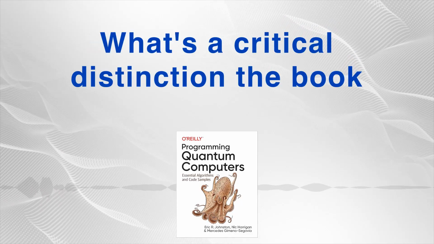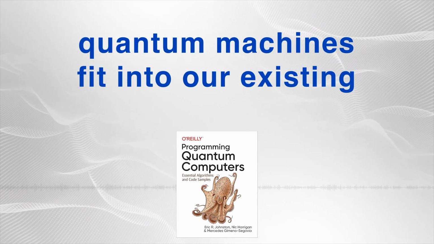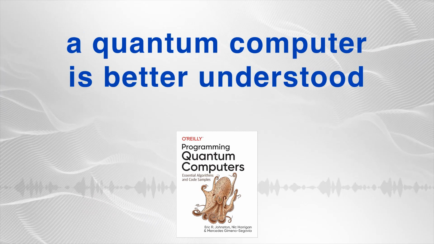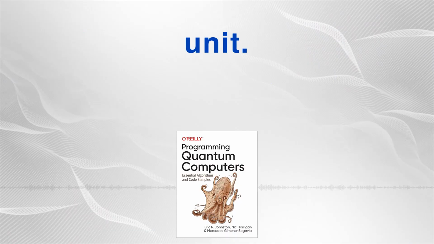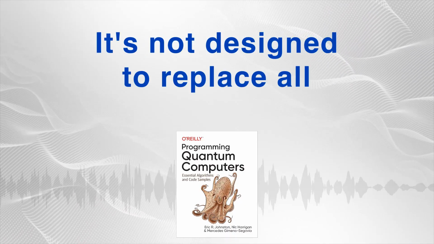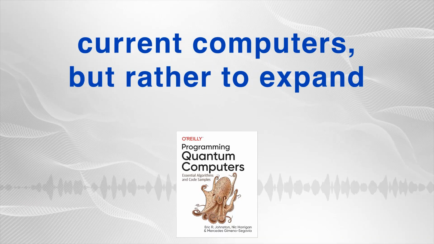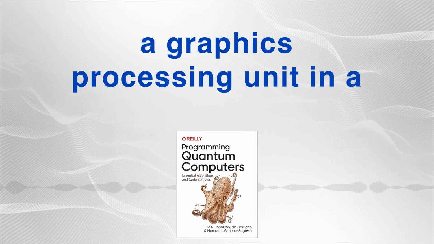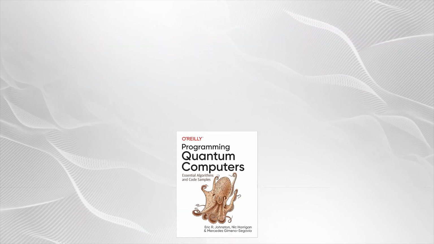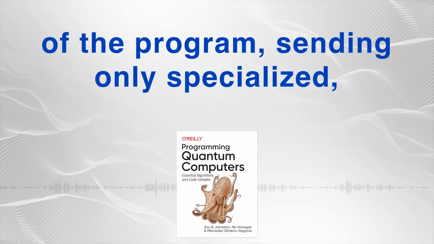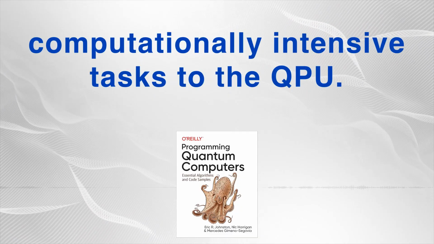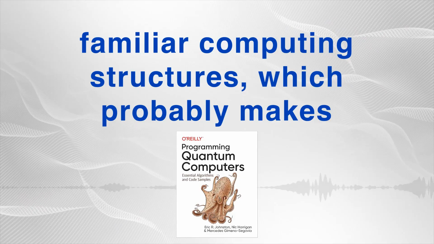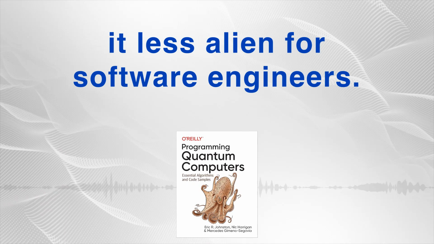What's a critical distinction the book makes early on about how these quantum machines fit into our existing computing landscape? A key point is that a quantum computer is better understood as a QPU, a quantum processing unit. Okay. And it acts as a co-processor. It's not designed to replace all current computers, but rather to expand the range of problems we can solve. So maybe something like a GPU, a graphics processing unit in a classical system. That's a very good analogy. Your normal CPU still handles most of the program, sending only specialized, computationally intensive tasks to the QPU. That perspective integrates quantum computing into familiar computing structures, which probably makes it less alien for software engineers.